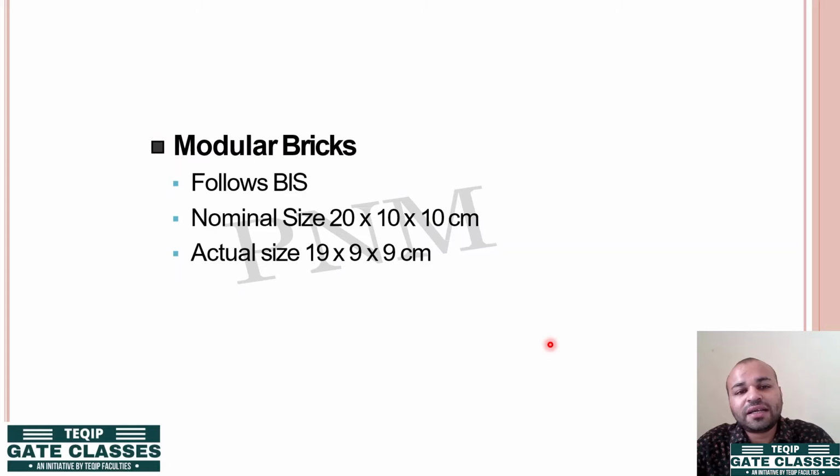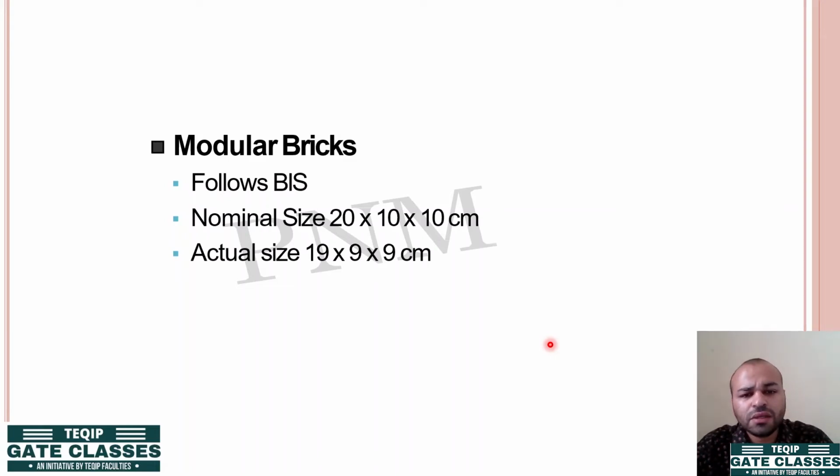Next, another type of brick is the modular brick, which follows a BIS code. These BIS codes are created by the Government of India for building materials, buildings, and various other codes. So the nominal size is around 20 by 10 by 10 centimeters, and the actual size is 19 by 9 by 9 centimeters. 20 is your length, 10 is your breadth, and 10 is your thickness.